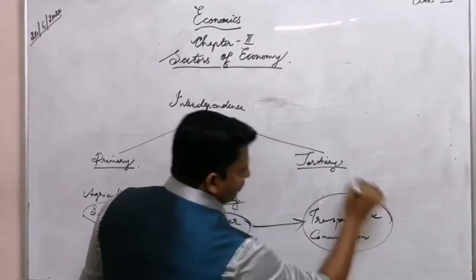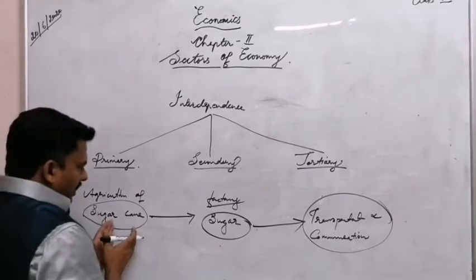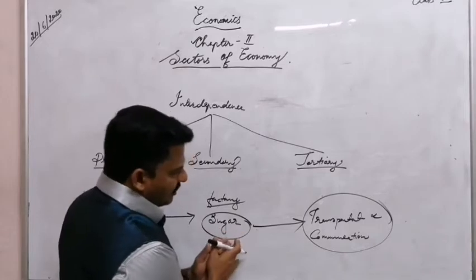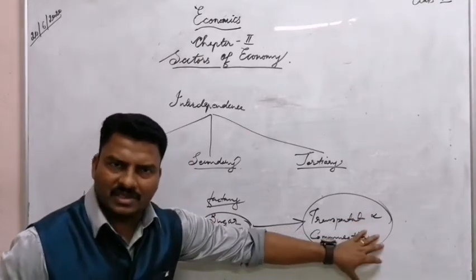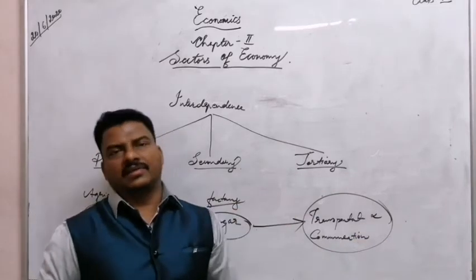We need transportation, communication, like many things we need. That means this primary sector activity is connected with this secondary sector activity, and this is connected with transportation and communication. That means all these three sectors are interdependent and interconnected.